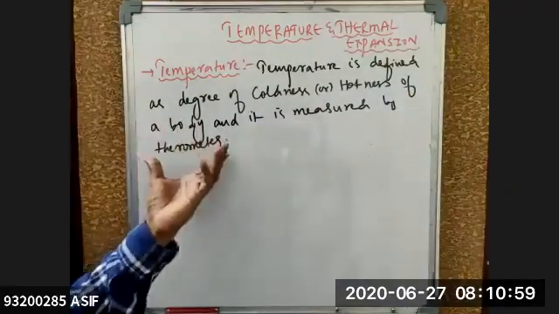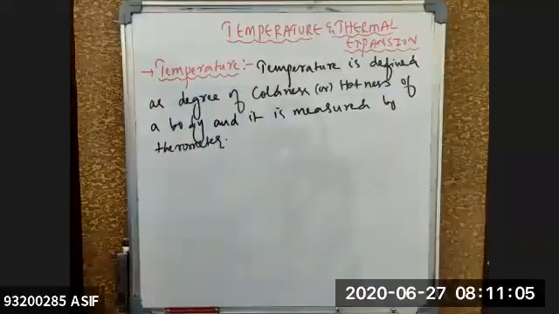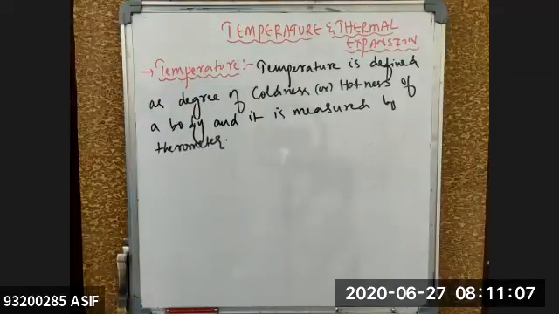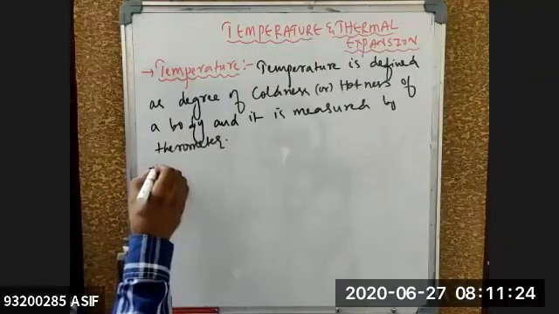We'll study in detail about this branch, that is thermometry, and what type of scales have been used to measure temperature. So that is the first definition of temperature which you should remember. Temperature is defined as the degree of coldness or hotness of a body, and it is measured by what? Thermometer. Is it clear for everyone? Yes, sir. Let us try to write one point.